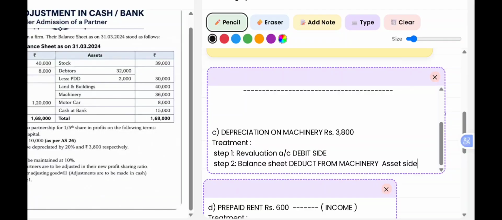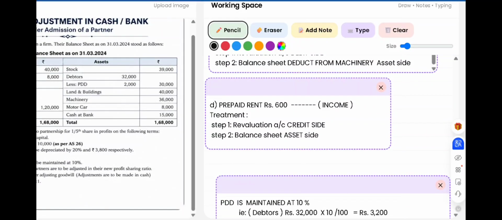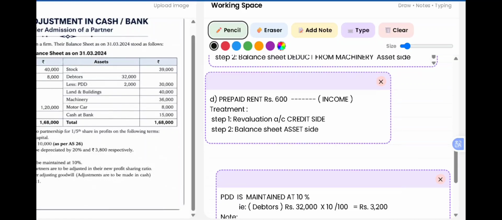Now moving on to the next adjustment, we have the prepaid rent. The prepaid rent is the expenses that is paid in advance by the firm. So therefore, it is not expenses for the firm. It is treated as income, as the expenses are paid before the due date. So the treatment for this particular adjustment will be, since it is the expenses which is paid in advance, it is treated as income. So it will appear on the revaluation account credit side, and in the balance sheet it should appear on the asset side as a separate entry, as it is not an expense for us.